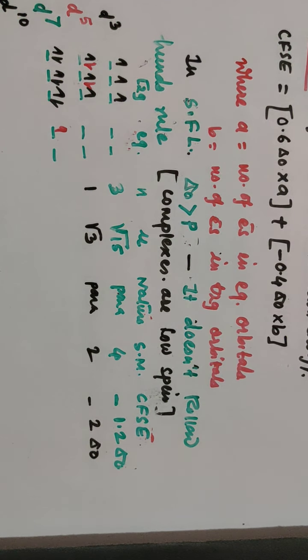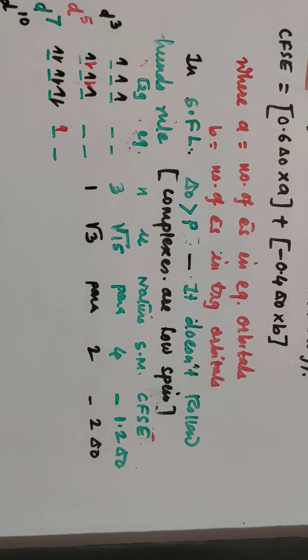Why strong field? Because the strength of the ligand, whether it is strong or weak, depends upon the electronegativity of the donor atom here. If the electron donor atom is weakly electronegative, then it can easily donate the electron pair, and in that case the strength of that ligand increases.